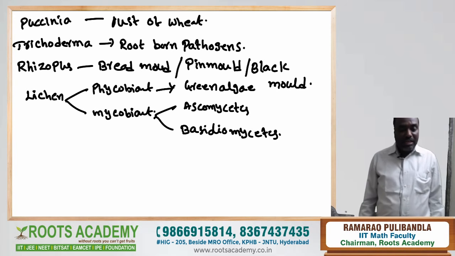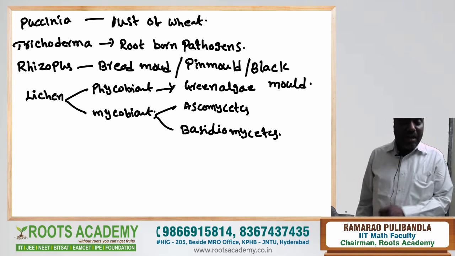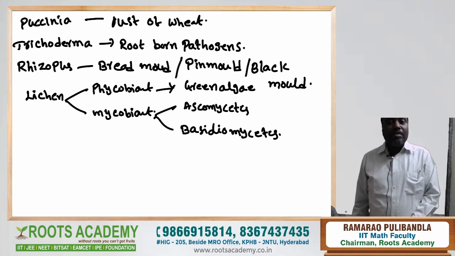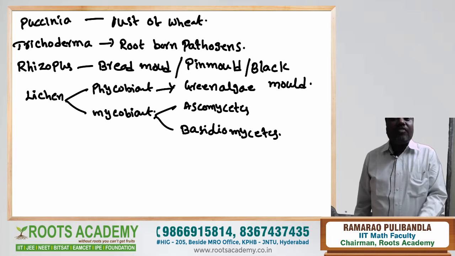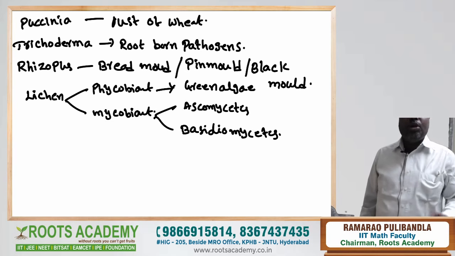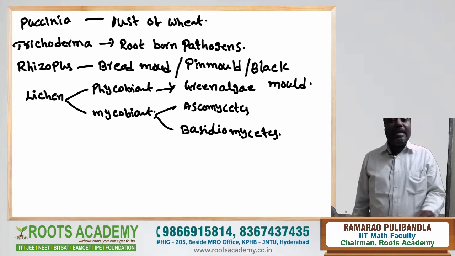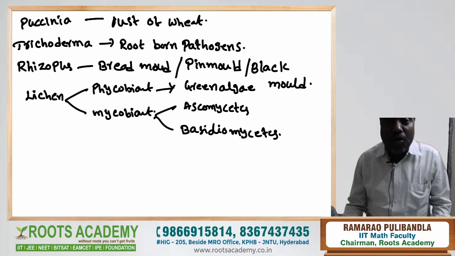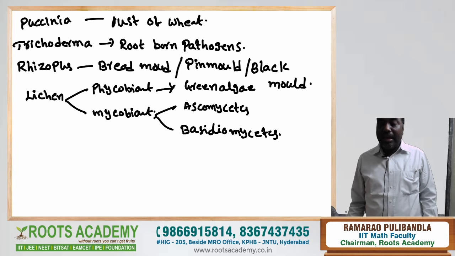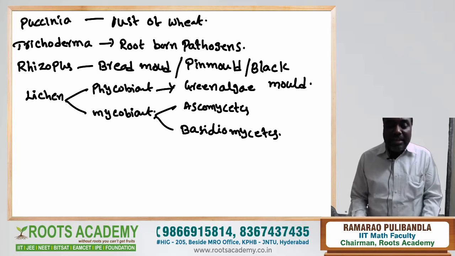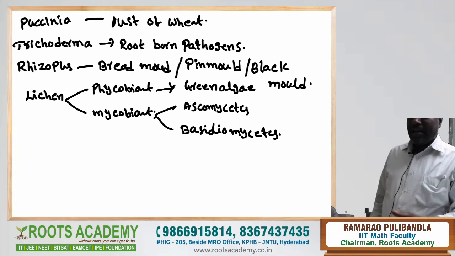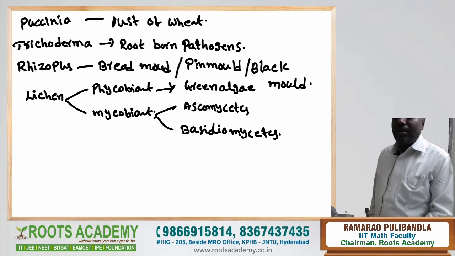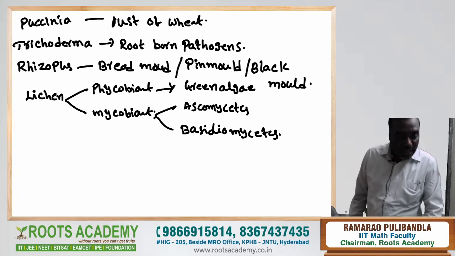My question here: A is an organism which prefers to grow in polluted areas. B is another organism which does not prefer to grow in polluted areas.